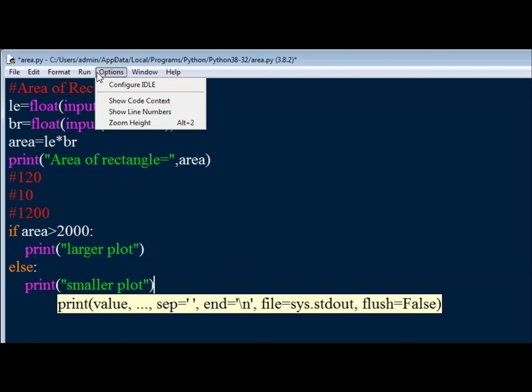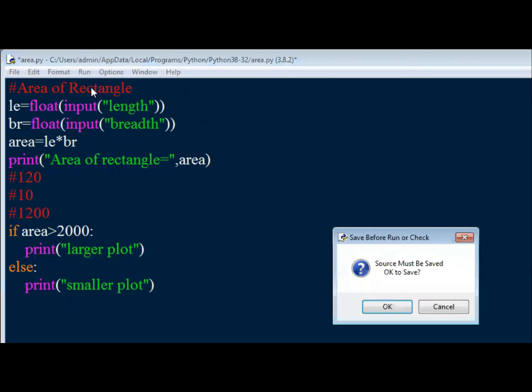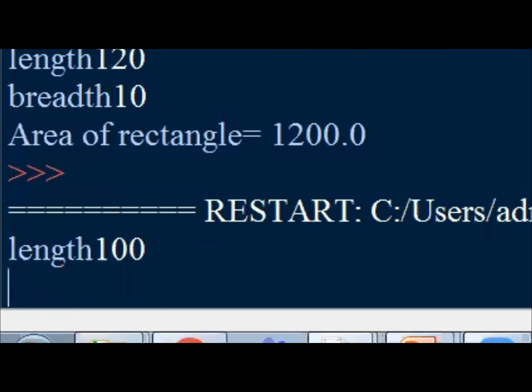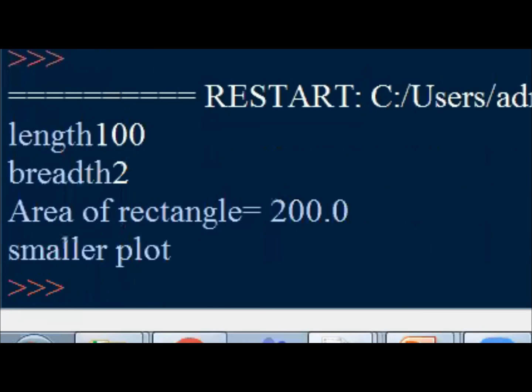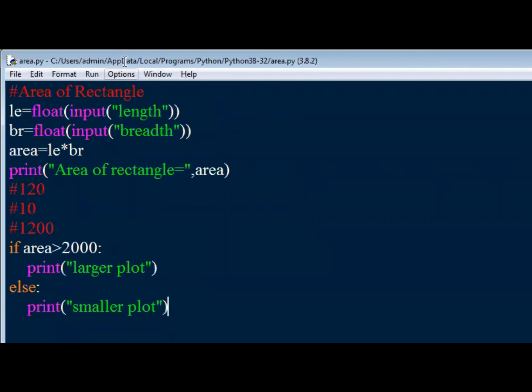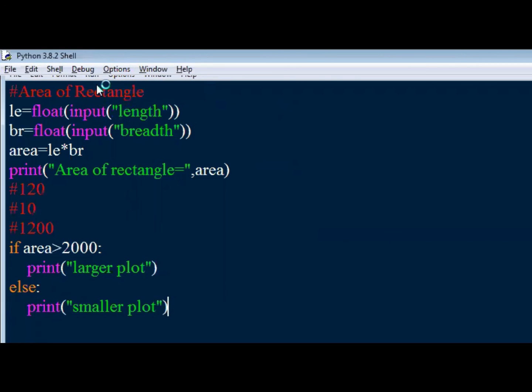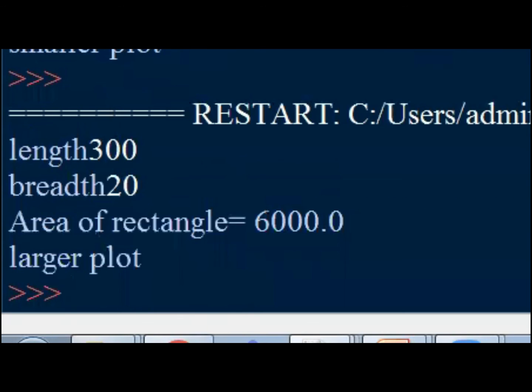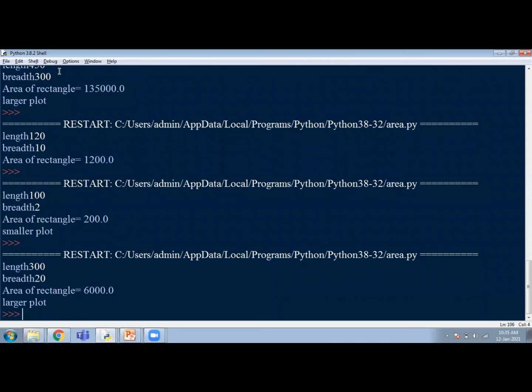Now let us re-execute. I am giving length as 100 and breadth as 2. It's a smaller plot. Again I execute. Now I give length as 300, area is 6000, so it's a larger plot.